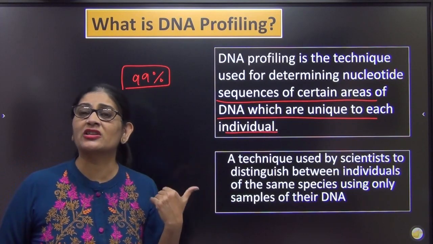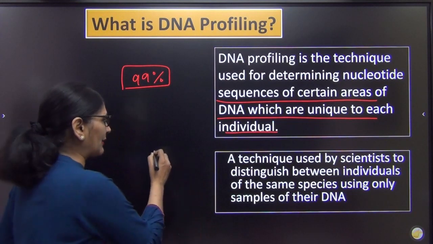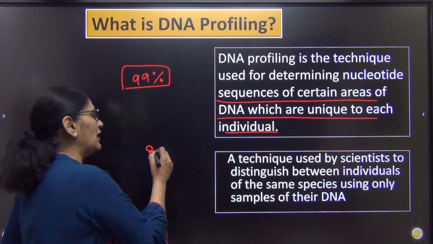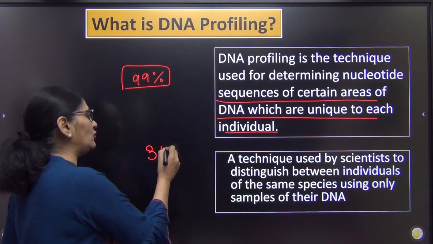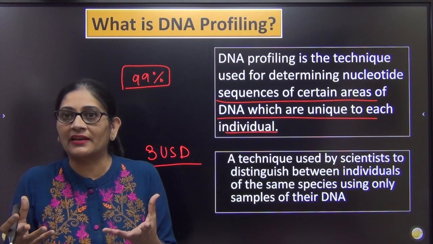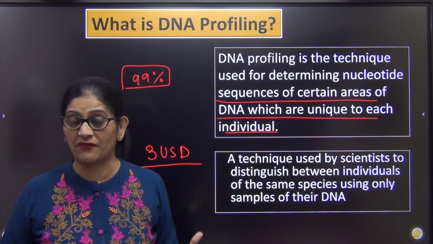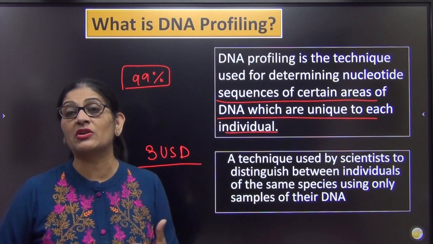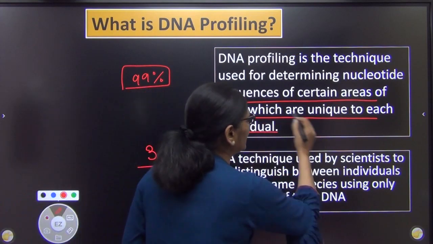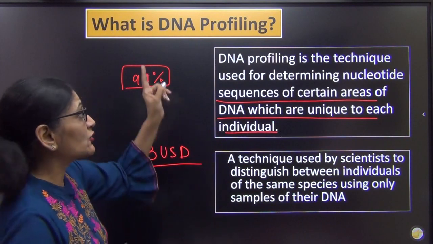इसलिए भी नहीं मिलाते, because in my previous class I told you the cost of finding out one nucleotide was coming to be $3. Now if something has a price of $3, obviously हम थोड़ा सोच के काम करेंगे ना. पूरे डीएनए को अगर हम मिलाने लग गए तो क्या होगा? It will become a very expensive affair. So why don't we actually try to match out those DNA sequences which are normally unique amongst individuals, right?